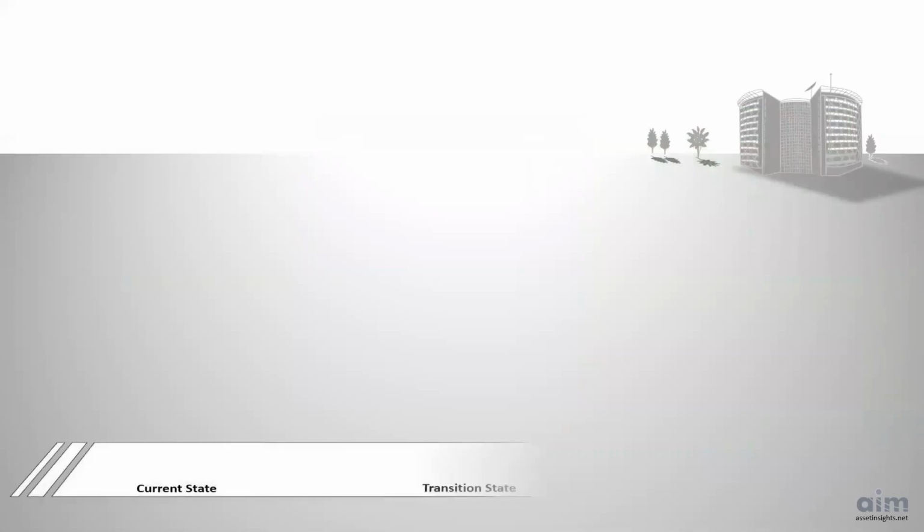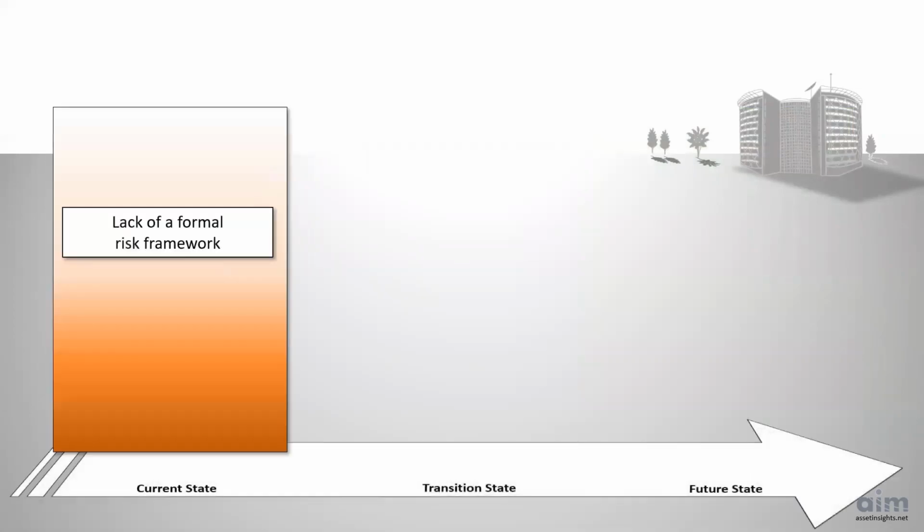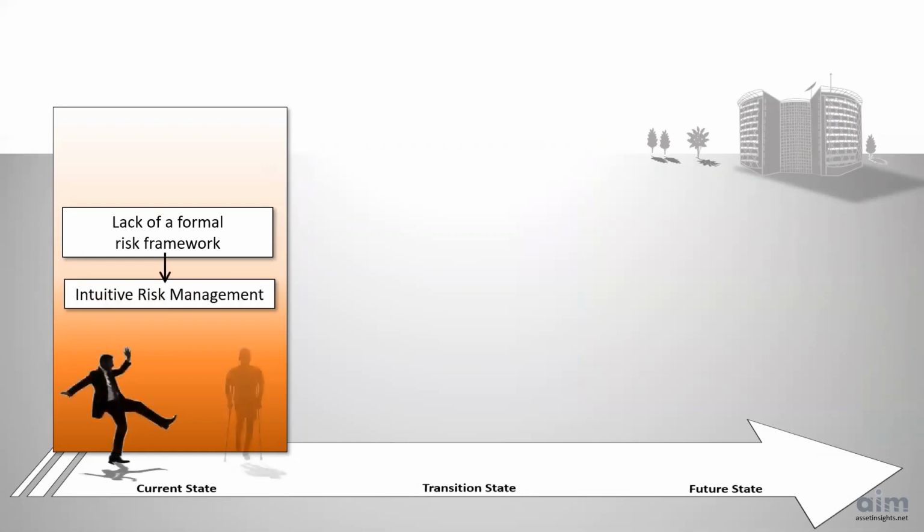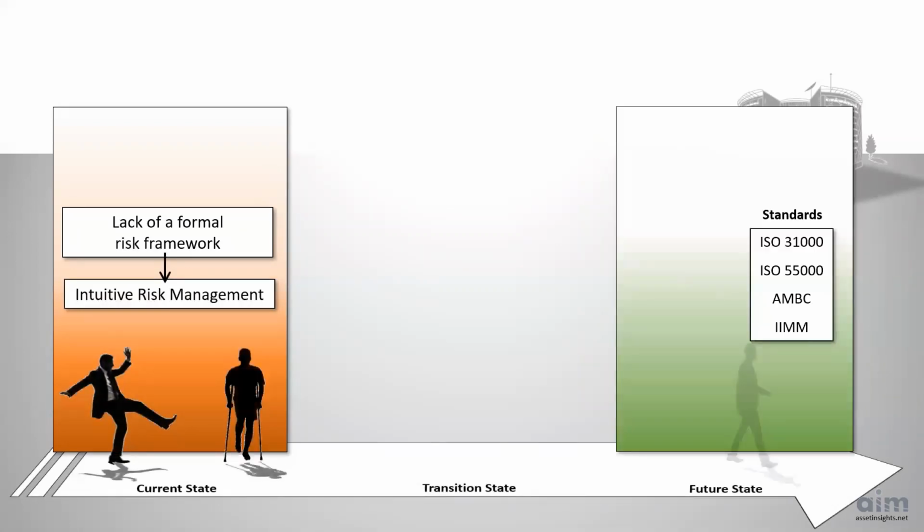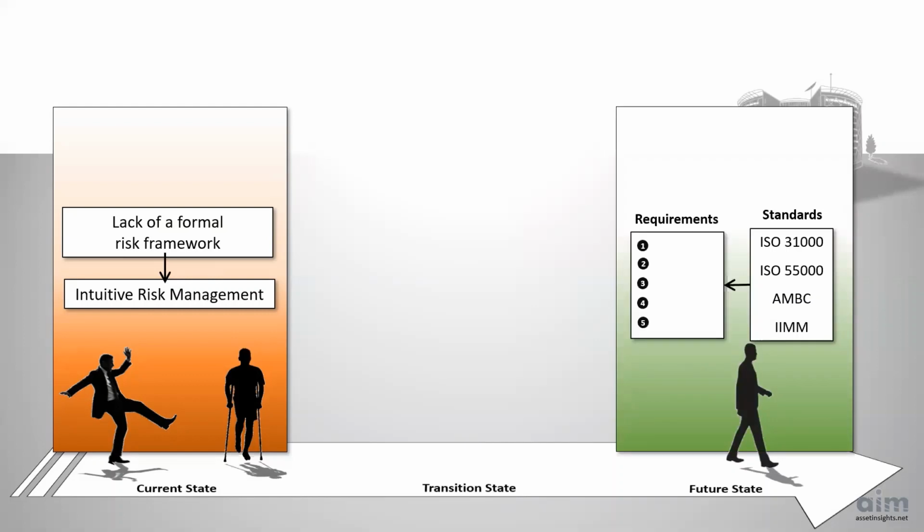Here's an example of how this works. An organization is operating without a formal risk management framework. As a result, risk is being managed intuitively. Best practice indicates that risk should be managed formally and organizations should follow a 5-step process.